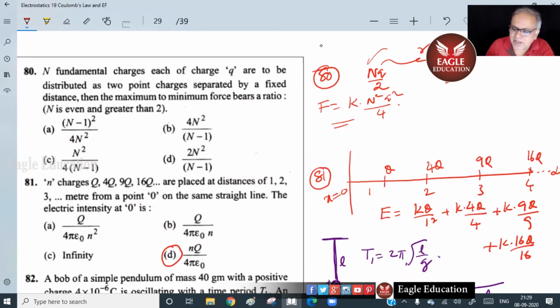If a charge Q is there, how to divide them so that the force between the parts is maximum, a question was already done. Even otherwise, I told you if a number 10 is there, you should make it into 5 and 5 so that 5 into 5 is 25, which is the maximum. If you make 6 into 4, 24, 7 and 3, 21. So the maximum force business is already over. The total charge NQ is there. We should divide that into 2 point charges so that in one case force is maximum, in the other case force is minimum. So what should I do for the next one?